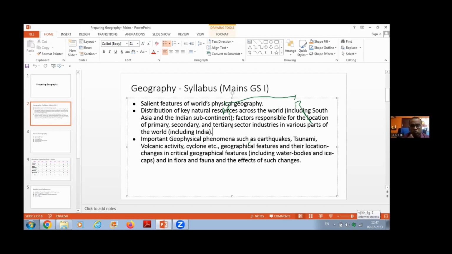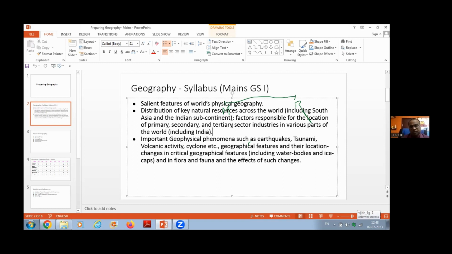First, the growth of the industry. Growth of the industry means how the industry was when it originated, and how the industry is at present. So how it was during the time of the industrial revolution, and in terms of India, how it started in India and how it is at the present. So that growth, how it has changed and evolved over time, kindly study that particular thing.